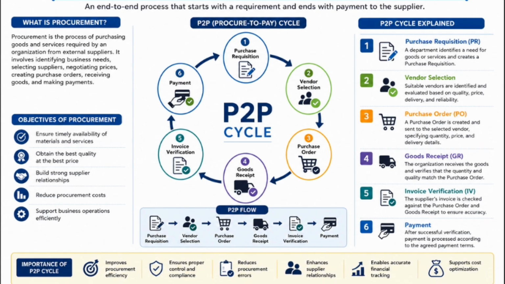Then finally, the invoice is verified with a purchase order, which is known as two-way matching. Then the invoice is verified with the purchase order and goods receipt, which is known as three-way matching. If the invoice is verified with purchase order, inspection, and goods receipt, then it is known as three-way matching. And at the last, final payment will be done to the vendor. Thank you.